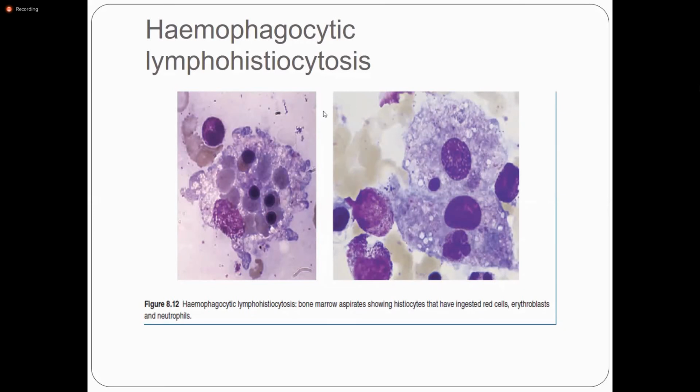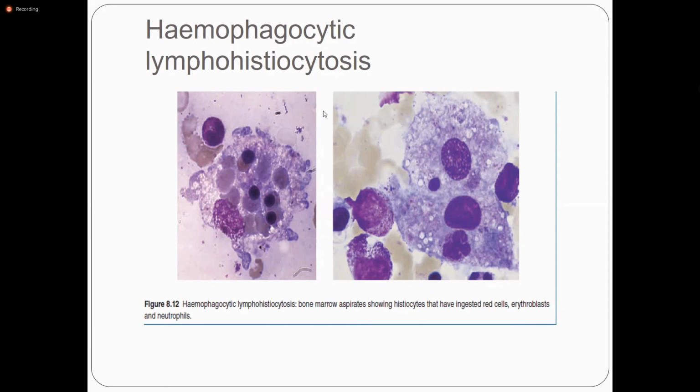Okay, HLH, just remember two things. HLH is an uncommon disorder in which viral infection and other pro-inflammatory exposure trigger the activation of the macrophages. There are two forms of HLH. Either it is due to infection, mostly viral infection, or genetic and familial forms.